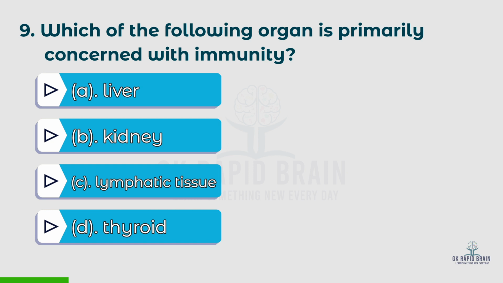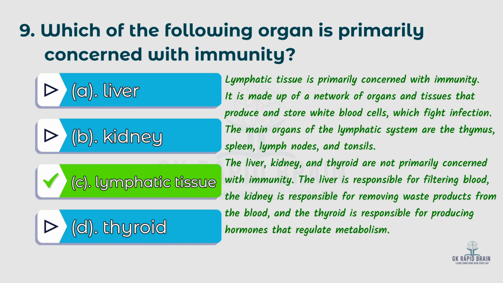9th question. Which of the following organ is primarily concerned with immunity? Options: A. Liver, B. Kidney, C. Lymphatic tissue, D. Thyroid. The right answer is C. Lymphatic tissue. Lymphatic tissue is primarily concerned with immunity. It is made up of a network of organs and tissues that produce and store white blood cells which fight infection. The main organs of the lymphatic system are the thymus, spleen, lymph nodes, and tonsils.